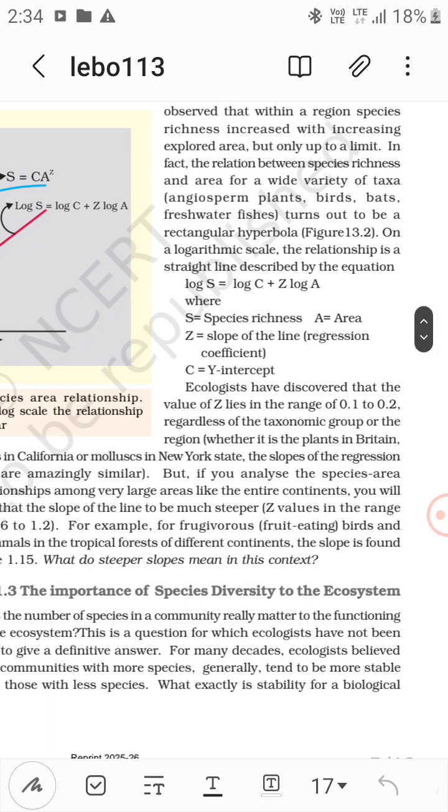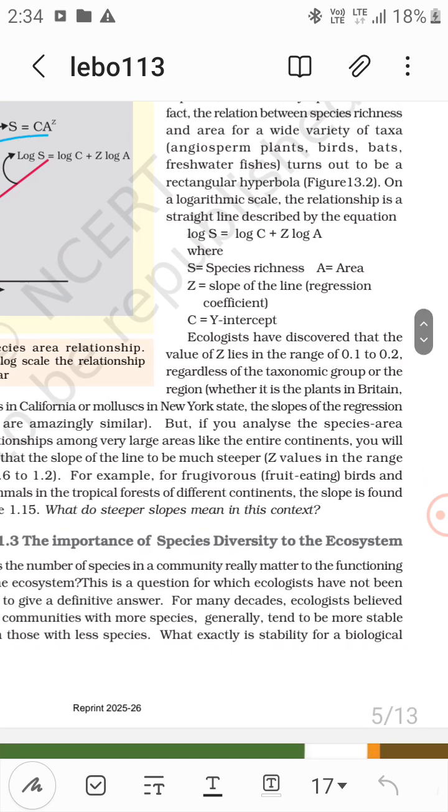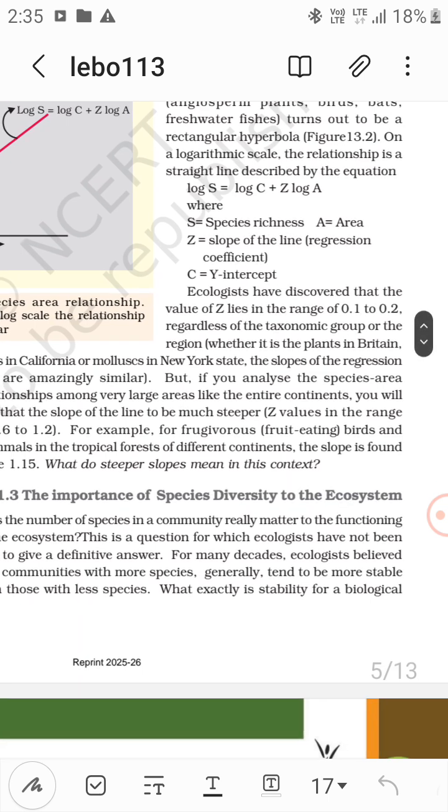On a logarithmic scale, the relationship is a straight line described by the equation log S = log C + Z log A. S is the species richness, A is the area, Z is the slope of the line, that is the regression coefficient, and C is the y-intercept.